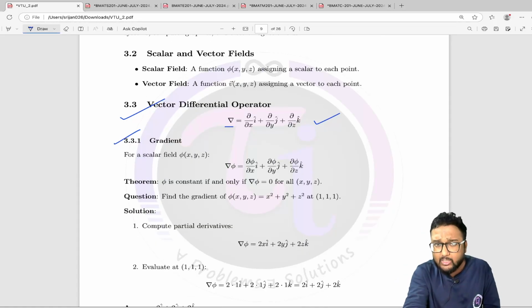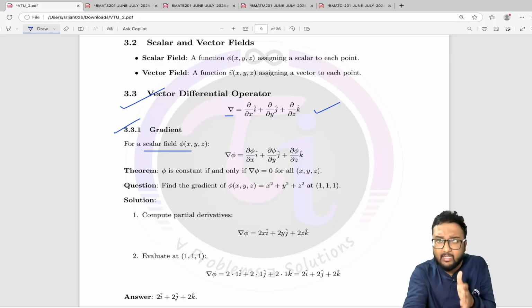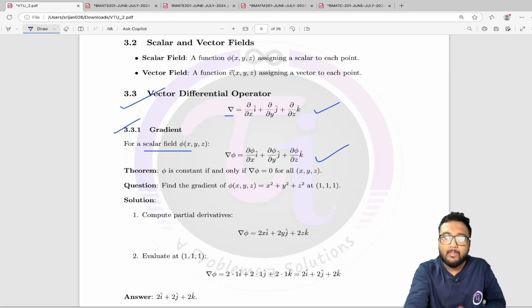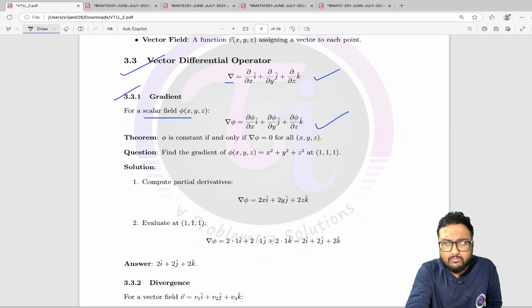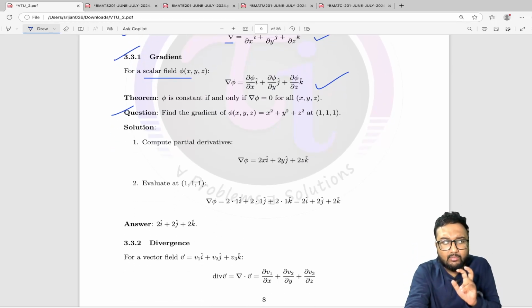Okay, so from gradient we need to remember this formula, that is gradient of any scalar function phi is defined like this: del phi del x into i cap, plus del phi del y into j cap, plus del phi del z into k cap. Okay, and we have a question here just to verify this thing once, and you can see it from here.